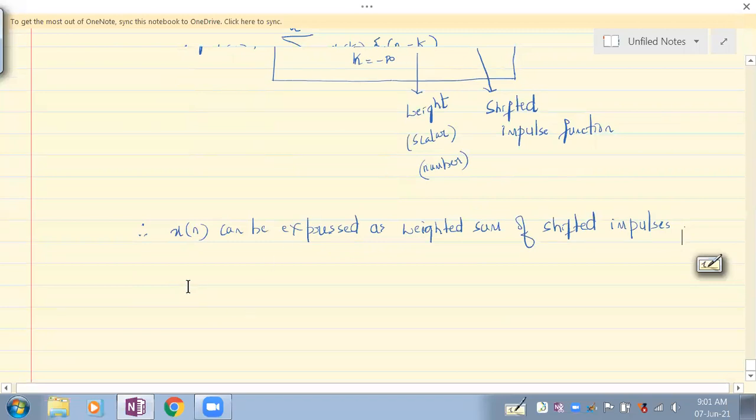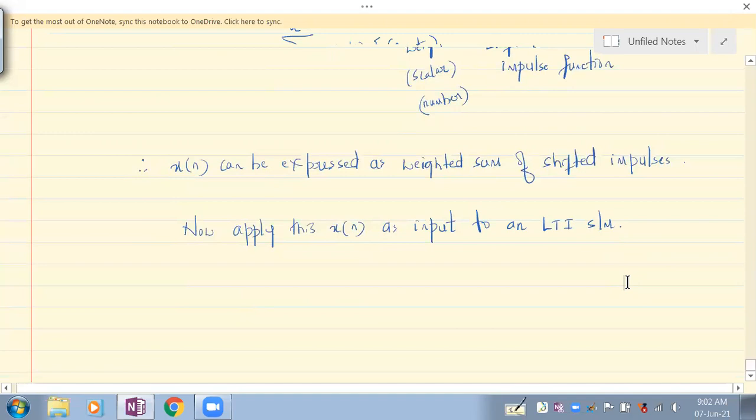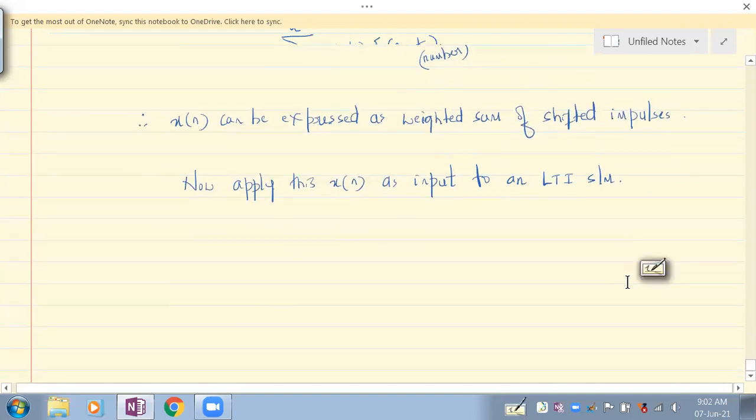So let's say that now we apply this x of n as input to an LTI system.